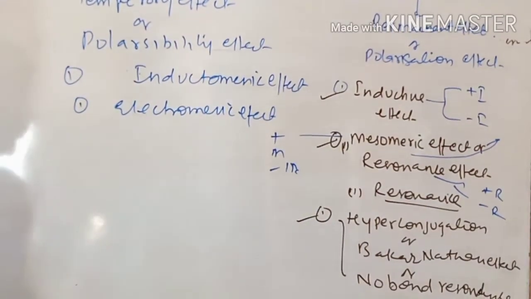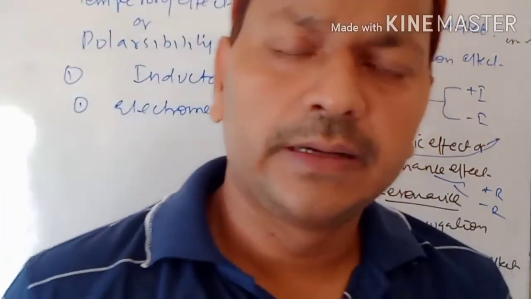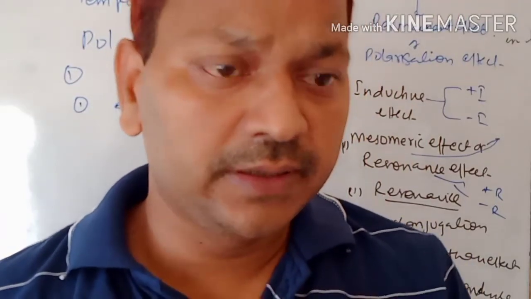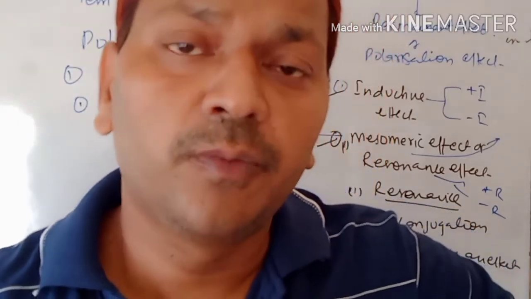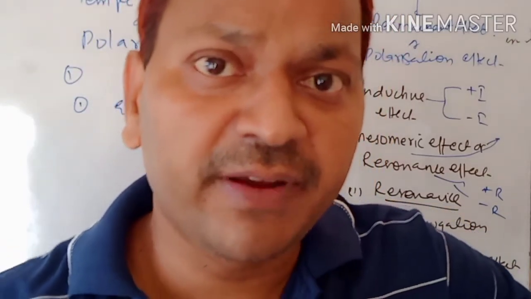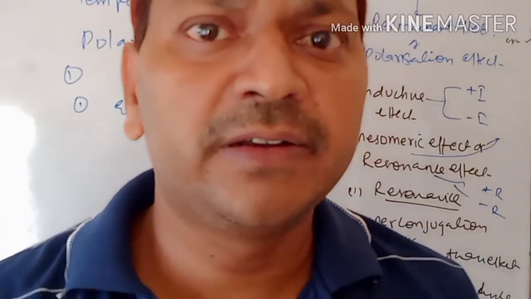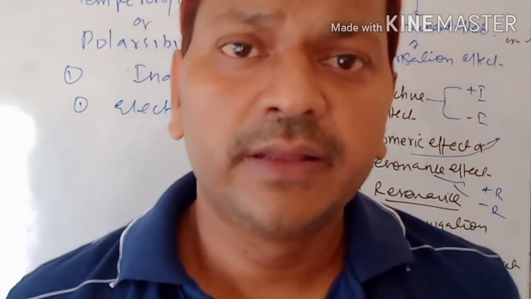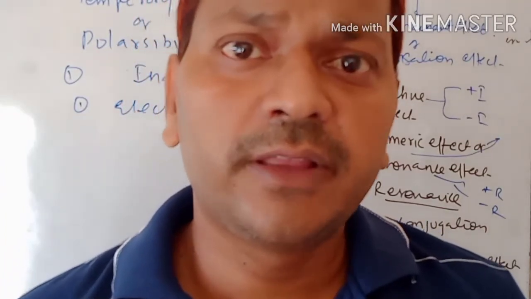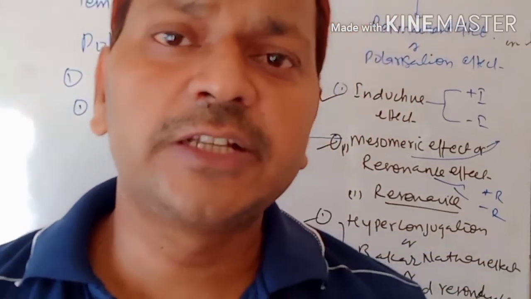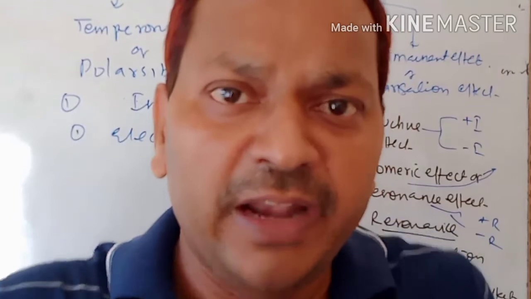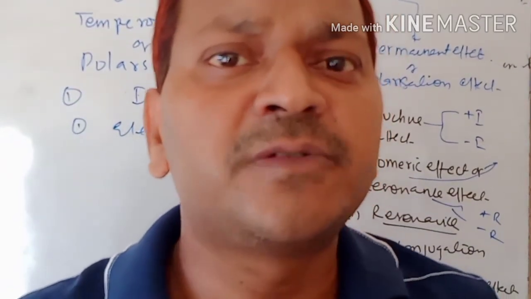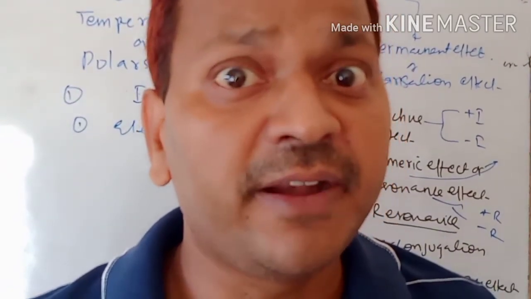So children, now we have discussed the concept of electron displacement effect. So what is electron displacement effect, children? We told you in the definition also, right? The effect occurring due to the displacement of electrons in a covalent or organic compound. So this concept is known as electron displacement effect.